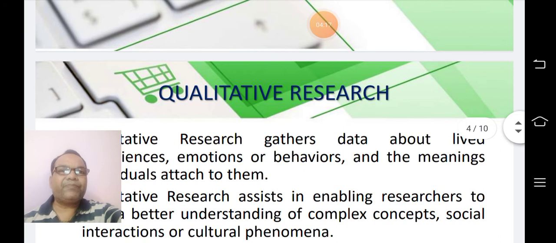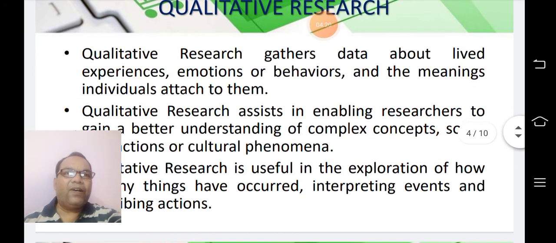Qualitative research gathers data about lived experiences, emotions, behaviors, and the meanings individuals attach to them. If we want to know about the emotions of the people, about the experiences of the people, about the different behaviors of the people, and about the meanings that are attached by the individuals to them, obviously, we will have to go for the qualitative research.